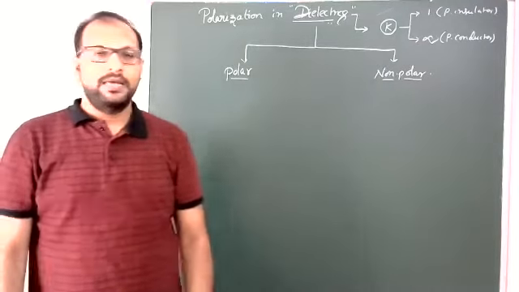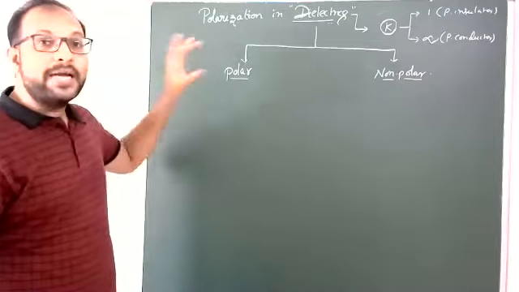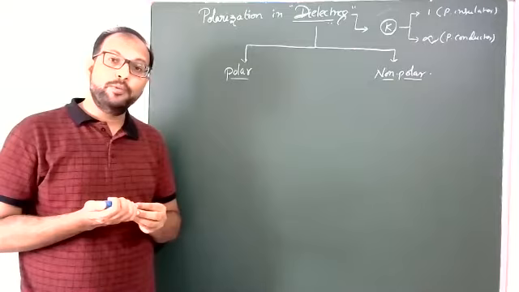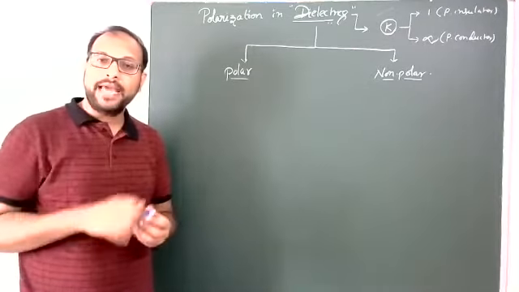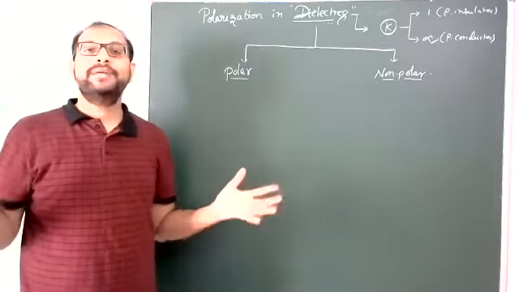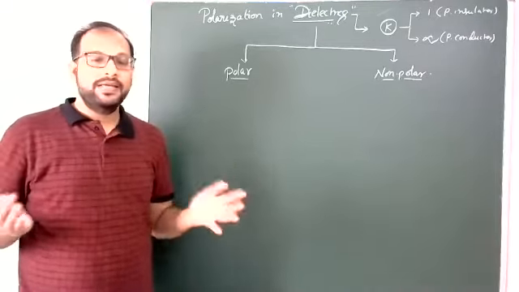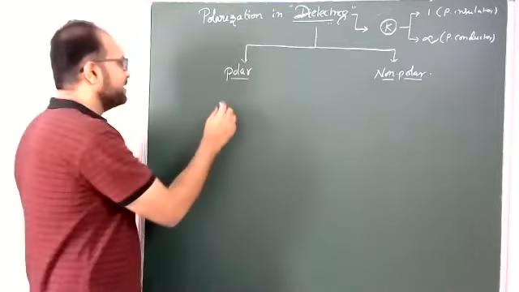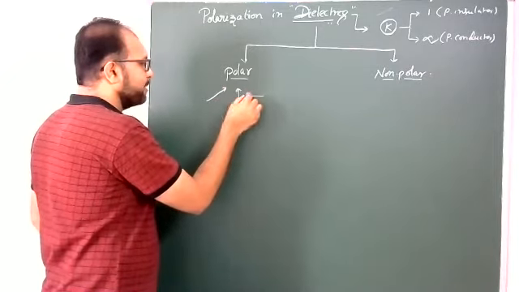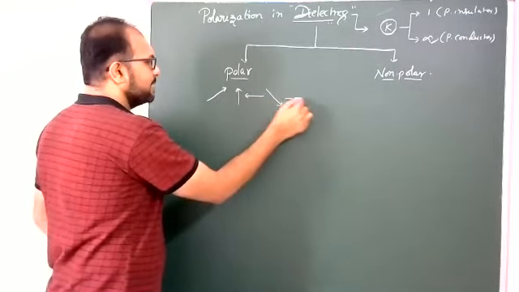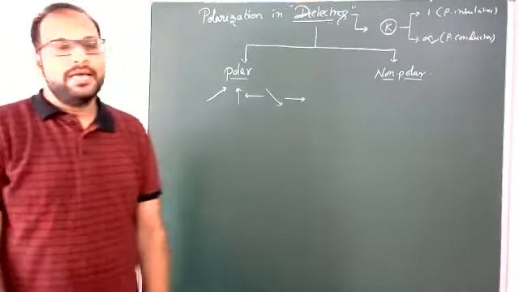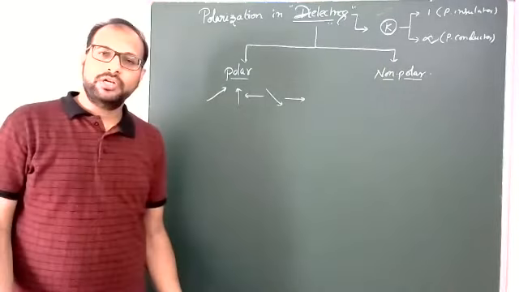Now, even though polar molecules have permanent dipole moments, these dipoles are oriented in random directions in general. Random means like this: some dipoles like this, some like that. So they are randomly oriented, and that's why the net dipole moment is again 0.